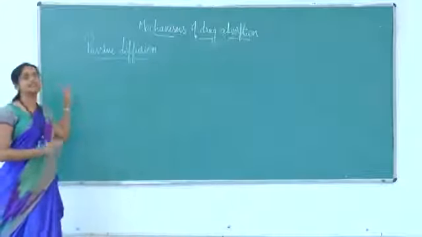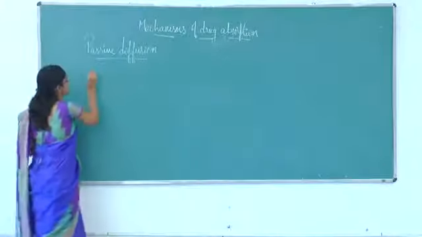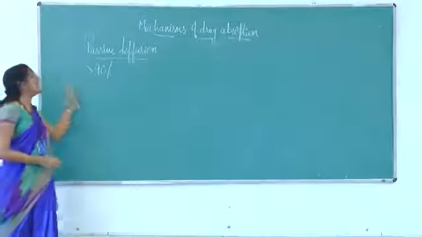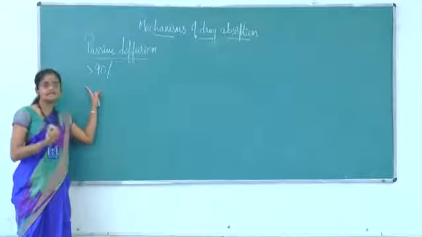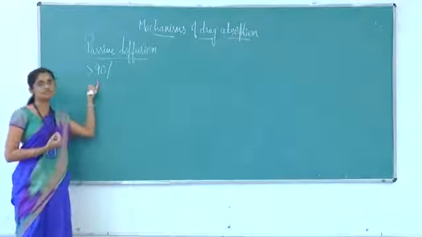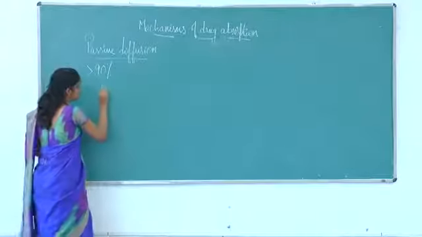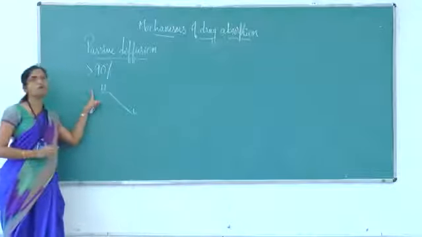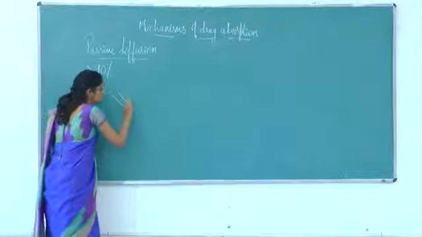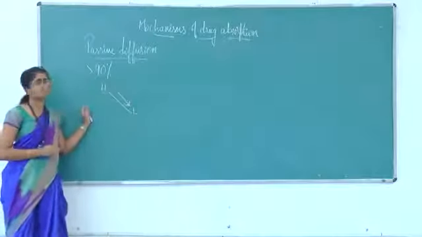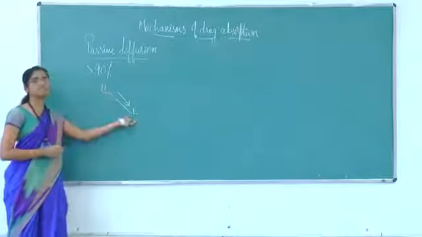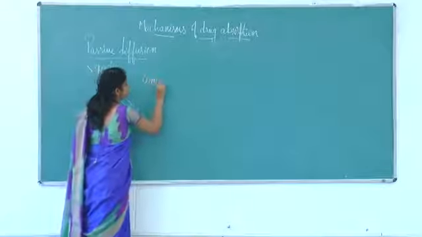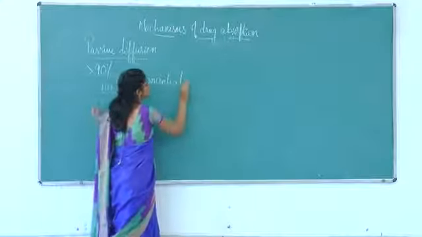Passive diffusion is a mechanism of drug absorption where more than 90% of the drugs get absorbed. That is, the majority of drugs generally get absorbed into the body through passive diffusion. In passive diffusion, there is movement of drugs from a region of higher concentration to a region of lower concentration, and the driving force here is concentration gradient.